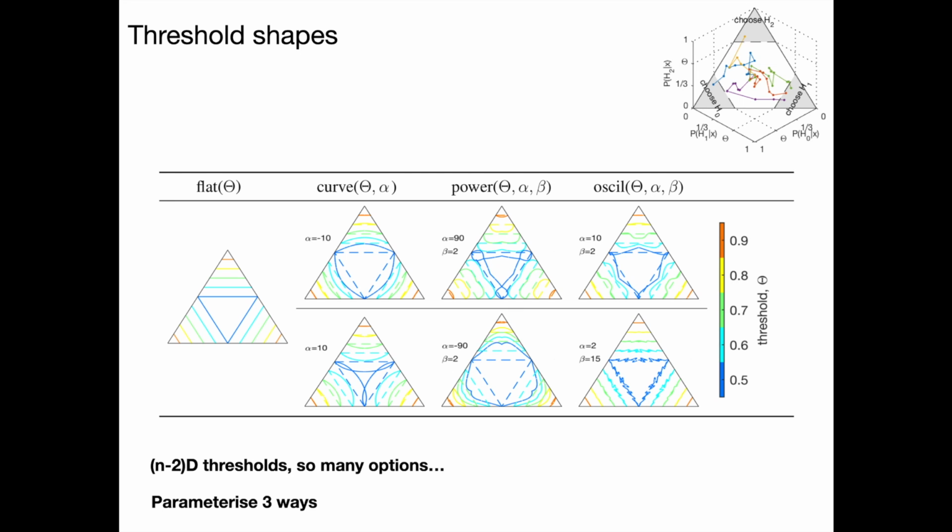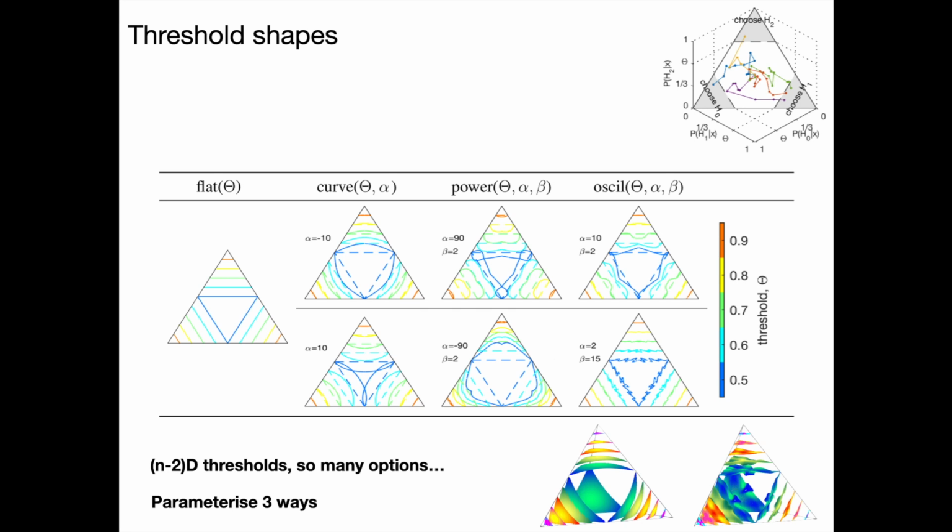To explore the character of multiple alternative decision thresholds, we chose 3 exploratory parameterizations: curve, power, and oscillatory, and use a maximum of 3 tuning parameters, so theta, alpha, beta, for tractability when we optimize later. So these are as compared to the flat boundary on the left, which is the conventional 2-choice equivalent in this framework, and these parameterizations were chosen as the minimally complex increasing. So we want to optimize these; they extend naturally again to n dimensions.